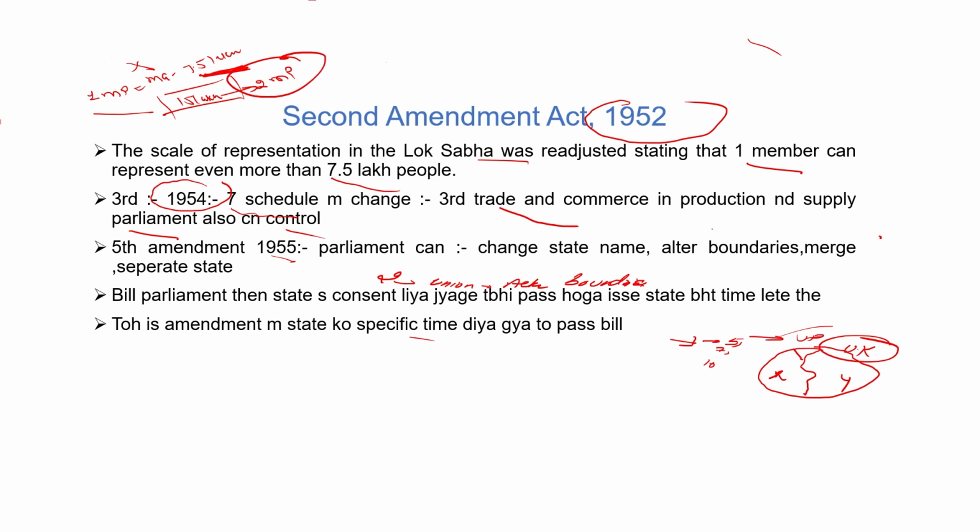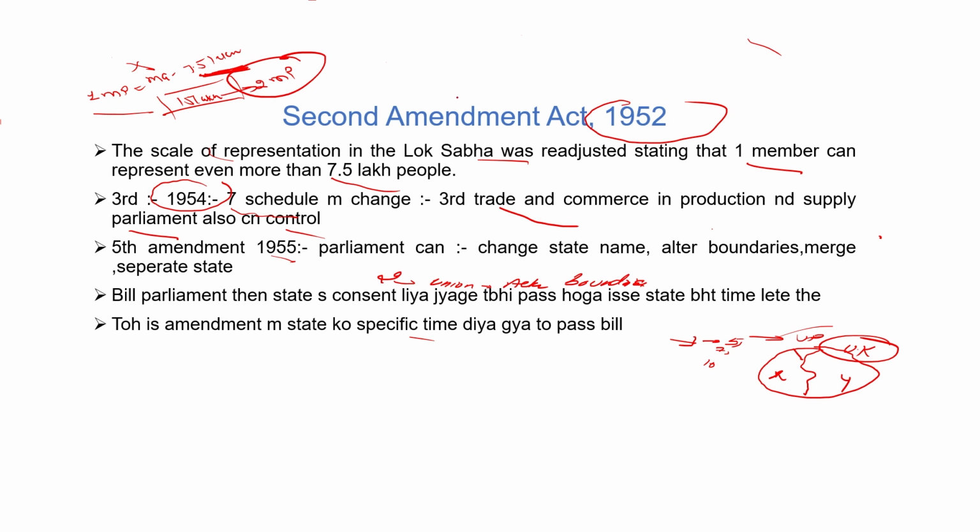If a state is not able to pass the bill or not able to discuss the bill in its state legislature in the specific time, then this bill is automatically declared passed by the state legislature. So this was the Fifth Constitutional Amendment which was done in 1955.